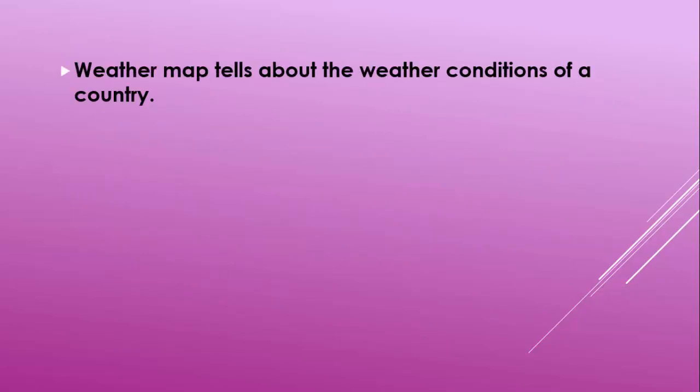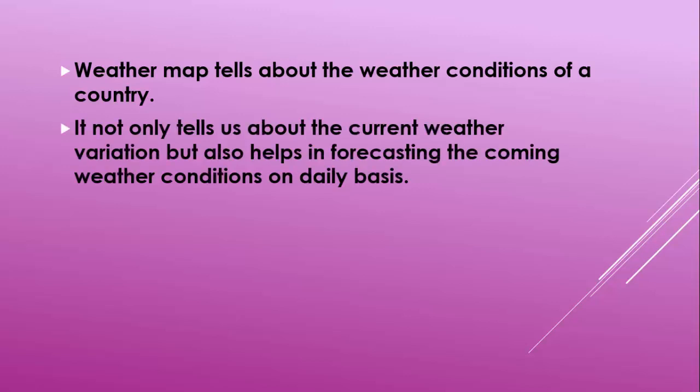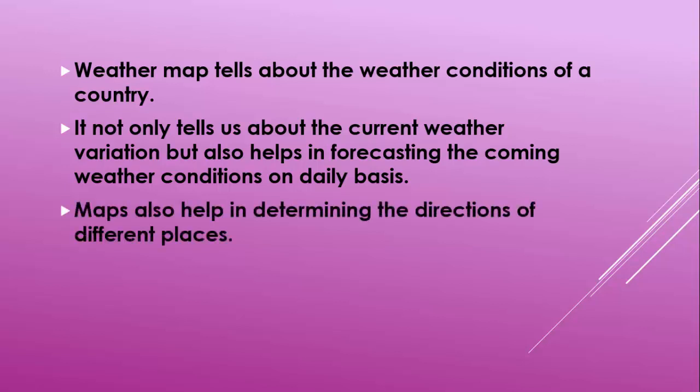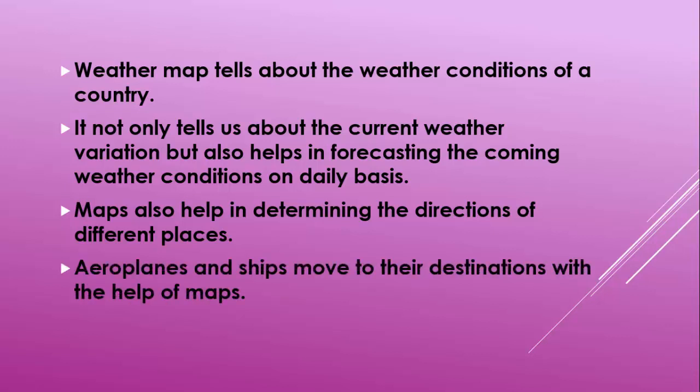Weather map tells us about the weather conditions of a country or a region. It not only tells us about the current weather variations but also helps in forecasting the coming weather conditions on daily basis. Maps also help in determining the direction of different places. Aeroplanes and ships move to their destinations with the help of maps.